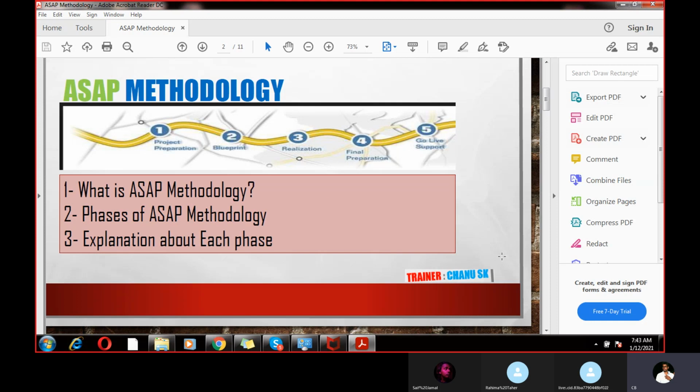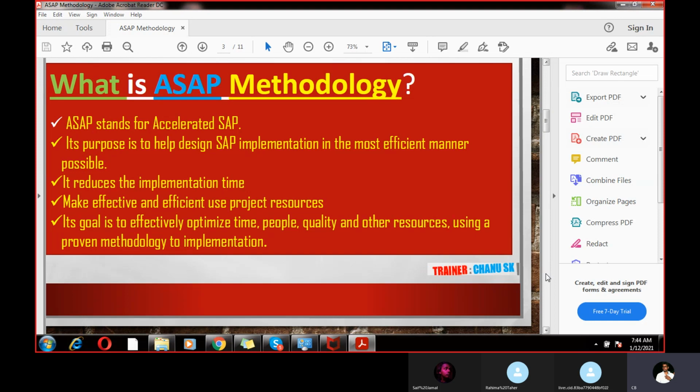Okay. So the A stands for accelerated. Accelerated means that in order to speed up the process, this methodology is recommended. So SAP stands for accelerated, and it reduces implementation time. The first reason why we adopt this methodology is that it reduces your implementation time.